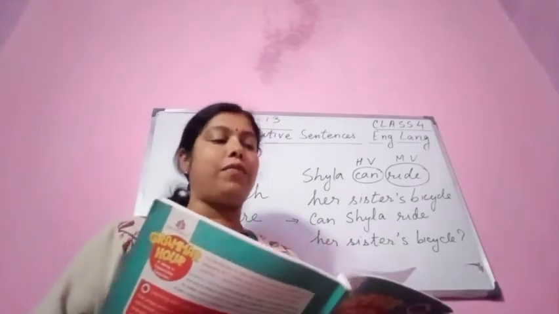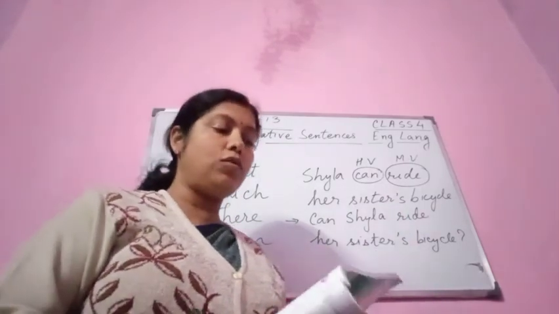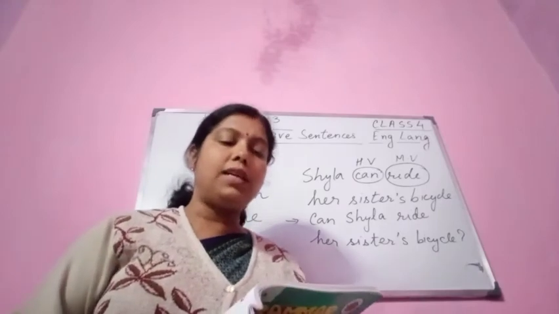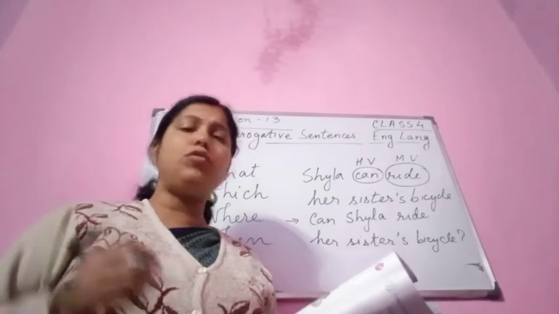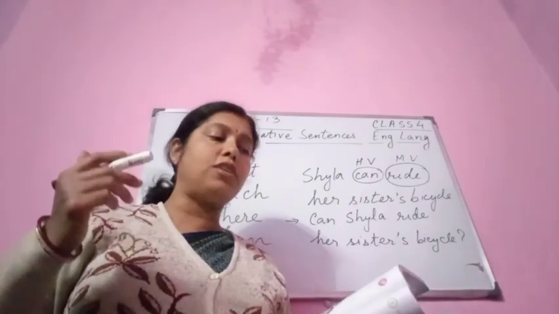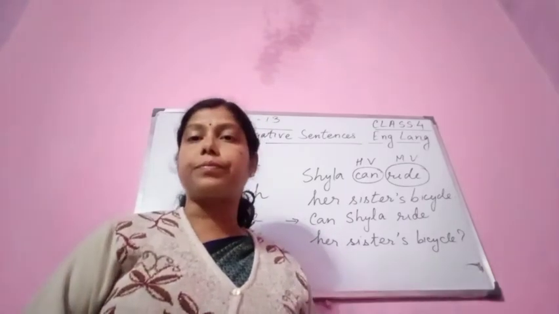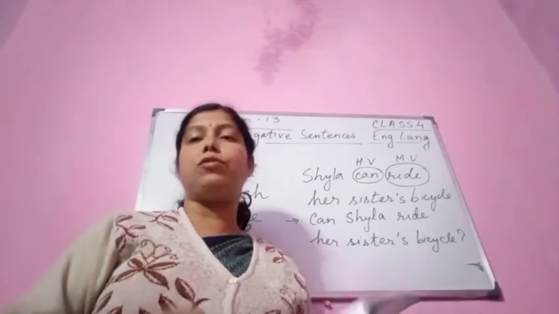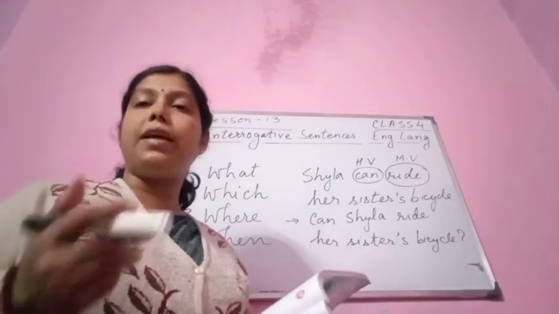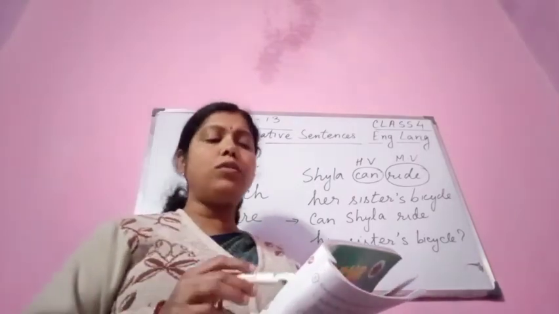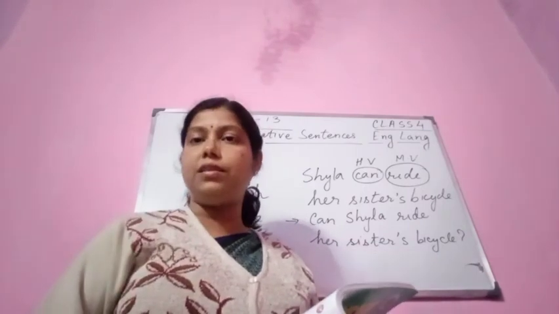Look at the words in color and frame questions for the sentences. I am discussing now. The children enjoy playing outside. We have to frame a question. Where do the children enjoy playing? The children enjoy playing outside. So if somebody says the children enjoy playing outside, you have to ask a question: Where do the children enjoy playing? So easily you can say the answer.